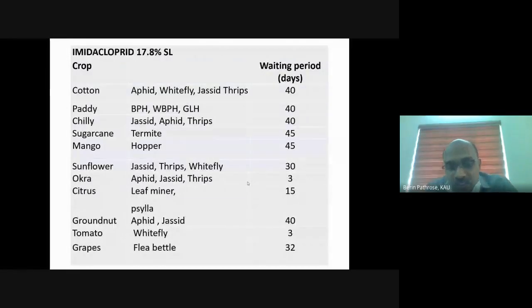Come to the last two slides, antidotes. Do you know what is antidote? If someone consumes accident... sorry, oh, I forgot to share that slide. Just a minute. Okay. So this is the table which I was describing.